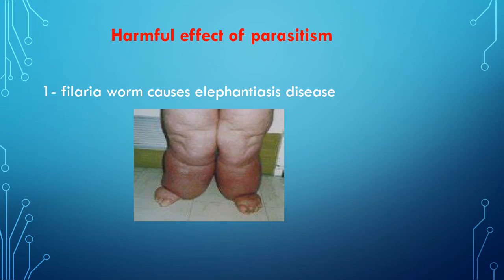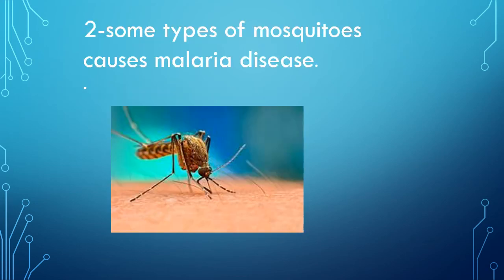The harmful effects of parasitism. As we know, the parasite causes harm to the host. Number 1, the filarial worm causes elephantiasis disease. Number 2, some types of mosquito cause malaria.